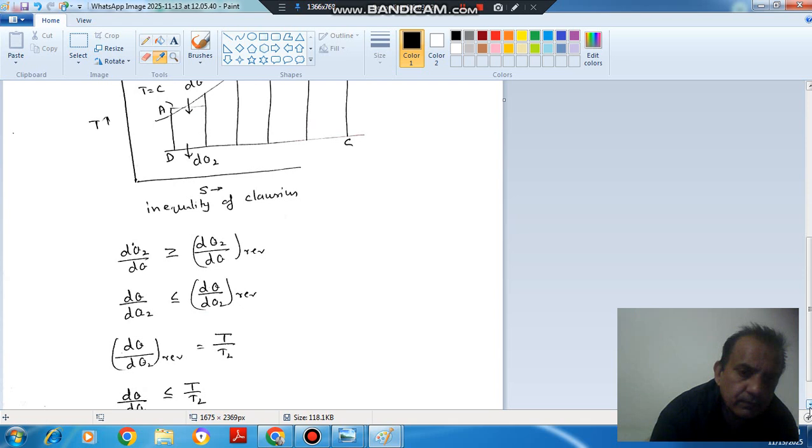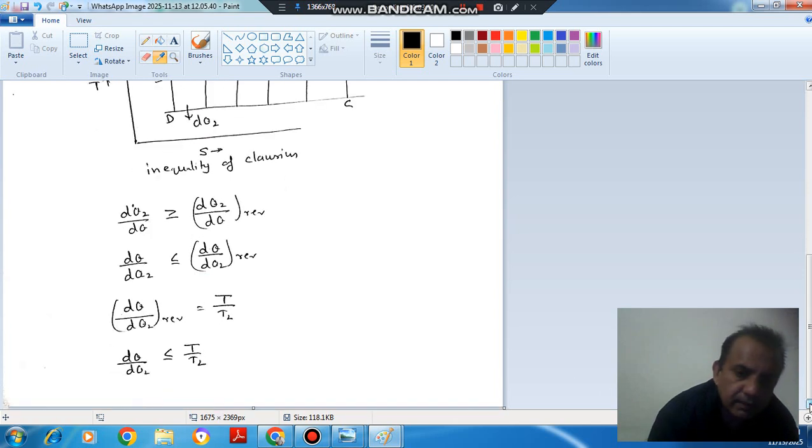And for a reversible process, we know that dQ by T will be equal to dQ2 by T2, or we can say dQ by dQ2 will be equal to T by T2. So dQ by dQ2 will be less than or equal to T by T2.